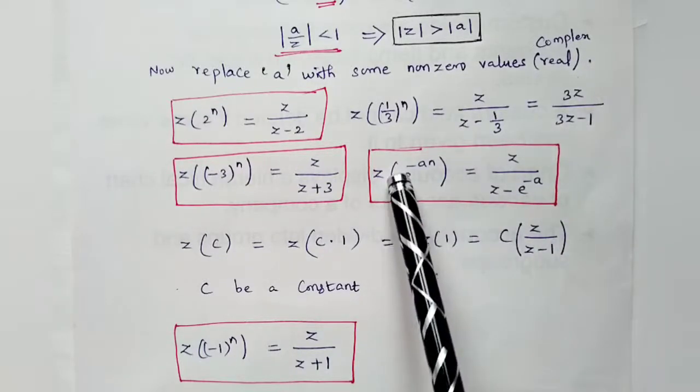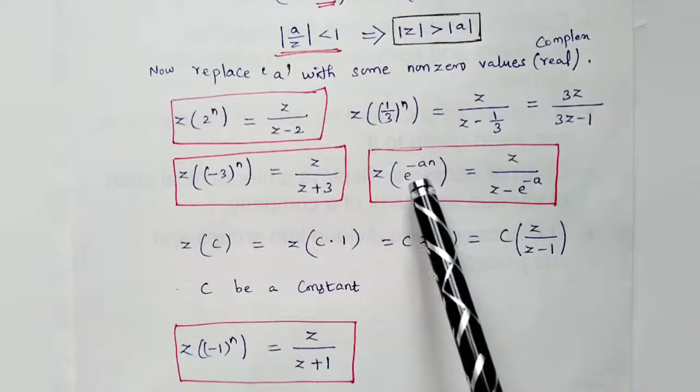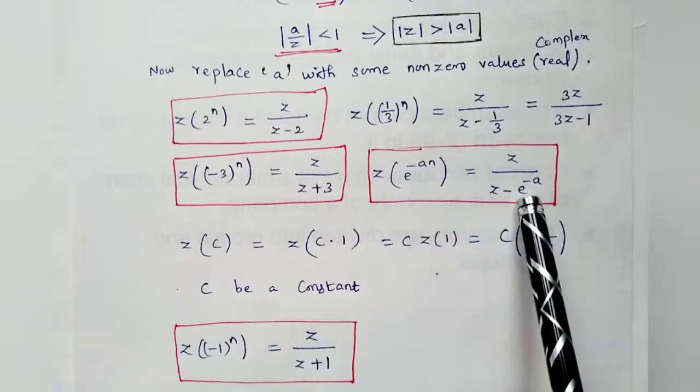See this one, it's looking like e power minus a, to the power n. e power minus a n, you can write as e power minus a to the power n. So in place of a, you have e power minus a. That you can write in that place.